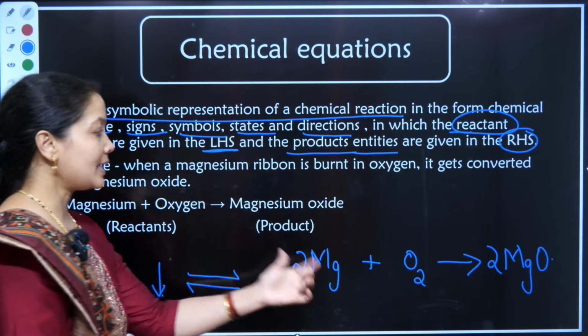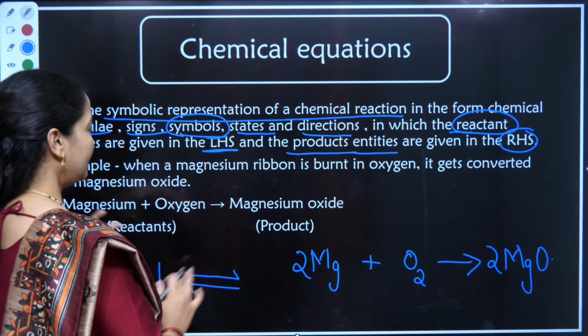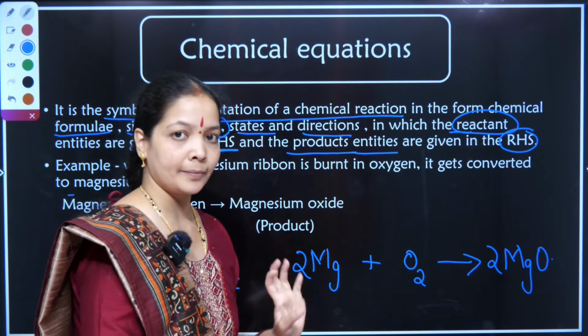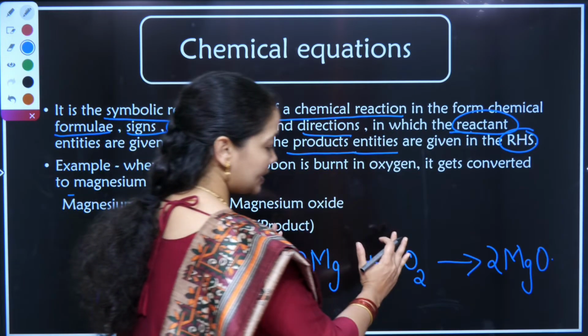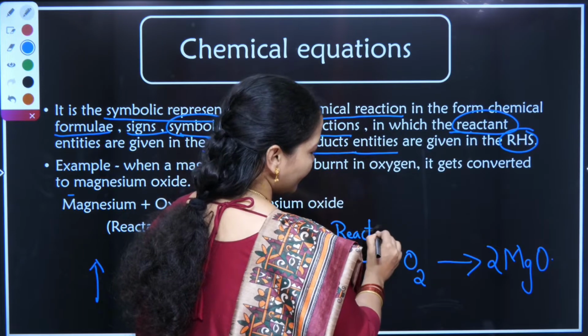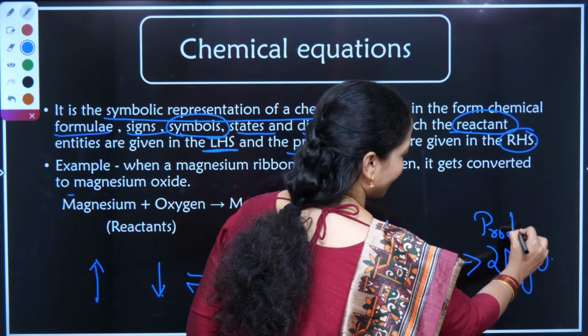So first, symbols are represented as I have highlighted here. The verbal expression is simplified to the symbolic format. The entities which are written on my left hand side are called the reactant, and the entities which are written on my right hand side are called the product.